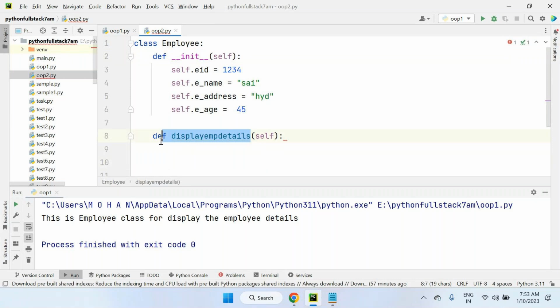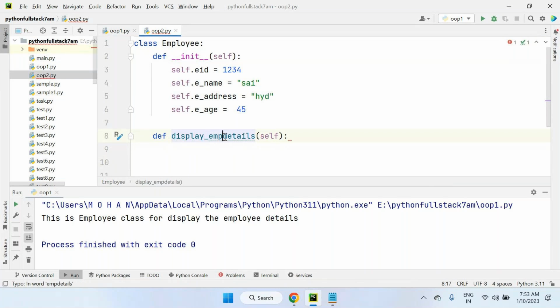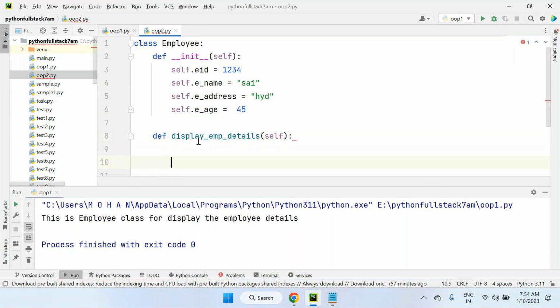So the naming convention of a method in Python is always the snake convention. Snake convention means every word is separated with an underscore. This is the valid naming convention in Python. So display underscore emp underscore details. If your method name is multiple words, each word can be separated with an underscore. This is called snake convention.